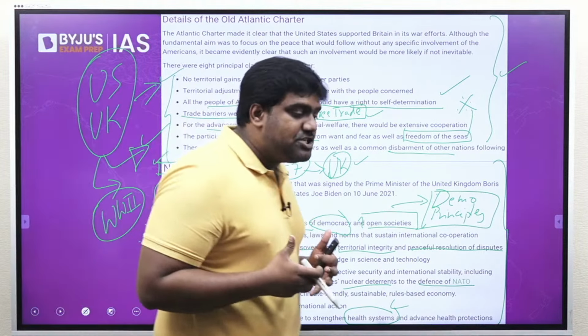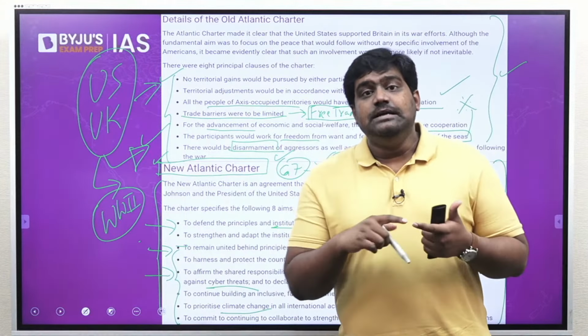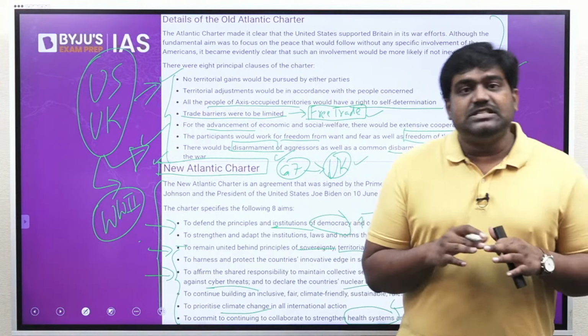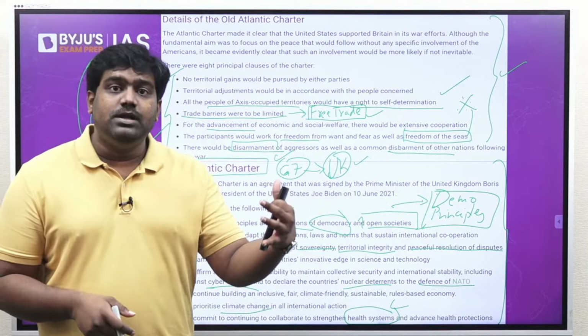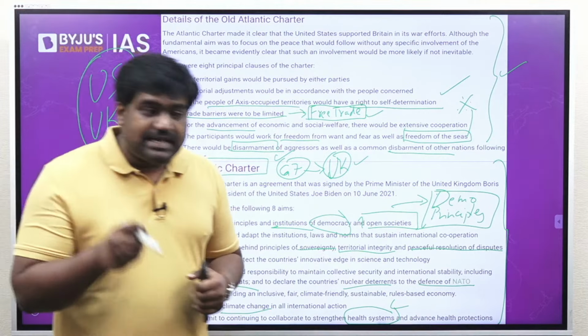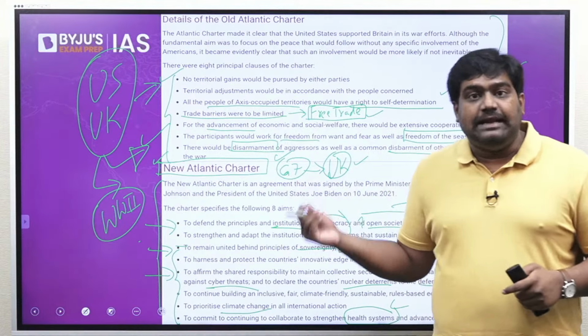It essentially proposes to tackle the pressing challenges of the day. That includes climate change, cybersecurity threats, pandemic, etc. So this is a renewed commitment of US and UK to chart out the future for the world, and they have agreed to work together in these areas by signing the new Atlantic Charter. It is a renewal and upgradation of the old Atlantic Charter.